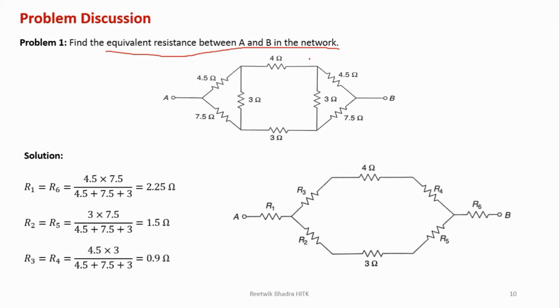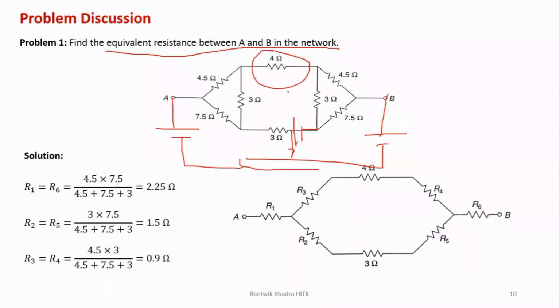If there is, then you have to go by star delta conversion. So this network can also be given as a superposition theorem problem. I can connect, suppose, a source over here, and say apply superposition theorem, find current through 4 ohm. Now, if you look into the network, you will see there is a delta. Here is also a delta. So I can't say that this 4.5 and 7.5 are in parallel.